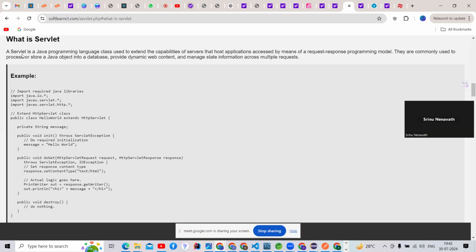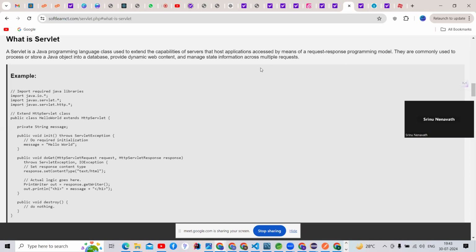See here guys, you people can read it. Servlet is a Java programming language class used to extend the capabilities of servers that host applications accessed by means of a request response programming model.